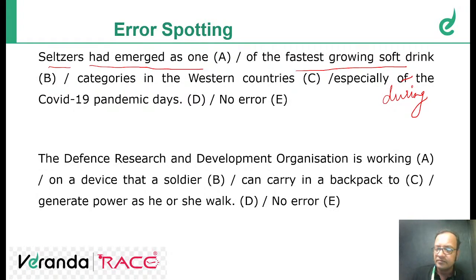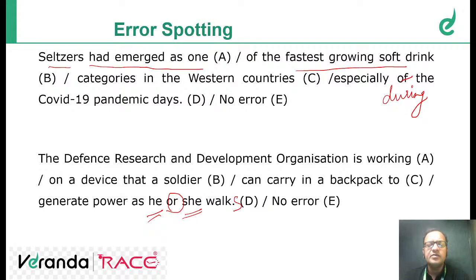Okay. Next question. The Defense Research and Development Organization is working on a device that a soldier can carry in a backpack. Backpack means which you carry on your shoulders. Backpack to generate power as he or she. Okay, it's or. So he or she denotes singularity. So it should be he or she walks.